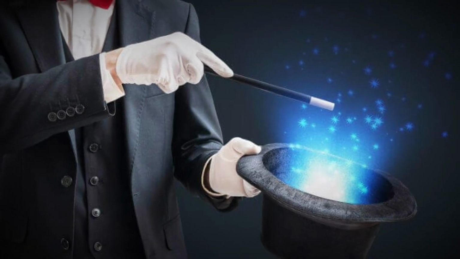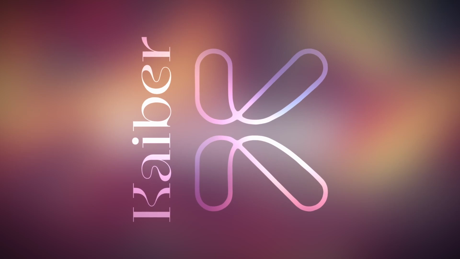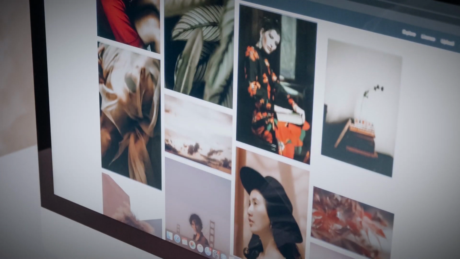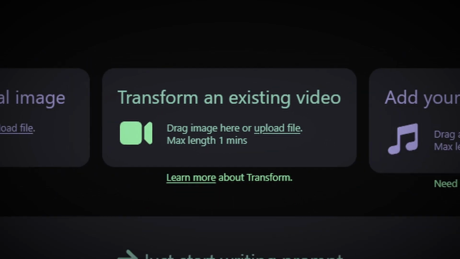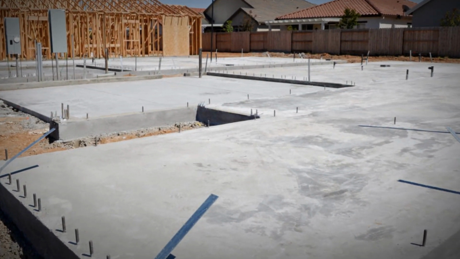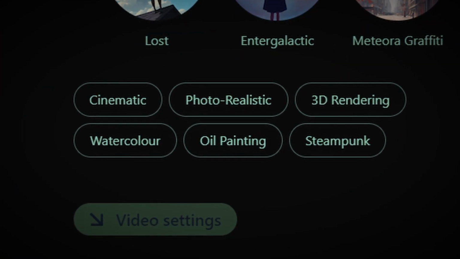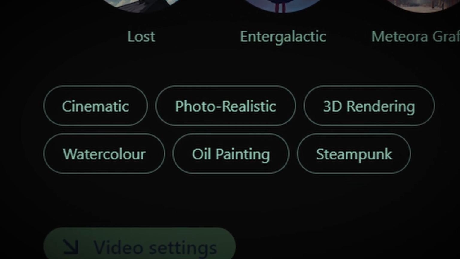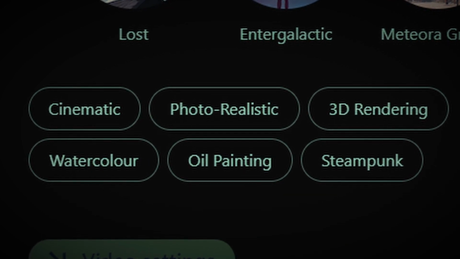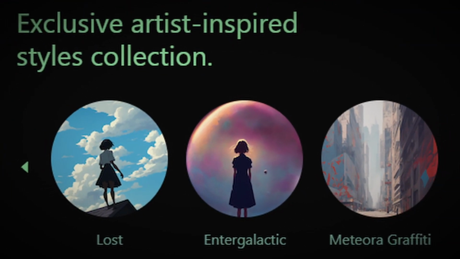Except Kyber is generating videos, and that's what's so revolutionary about it. As if by magic, Kyber can transform your words into an image, or a series of images to make a video, and in several different styles. Let's talk a bit about all the different features you'll see with Kyber AI. You have the option of entering a text prompt or uploading your own content, such as photographs, music, or videos. These inputs will form the foundation for creating your assets. You can select your preferred art style, although there are currently only a few options like cinematic, photorealistic, 3D rendering, watercolor, oil painting, steampunk, and several artist-inspired styles.